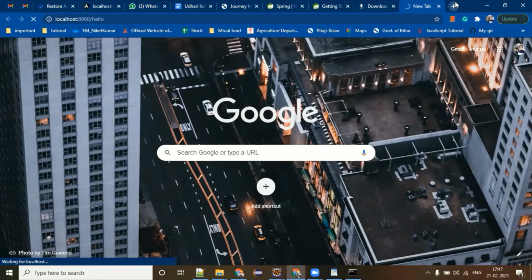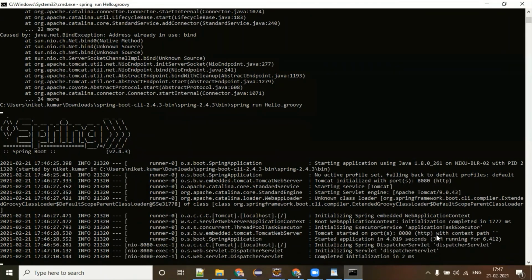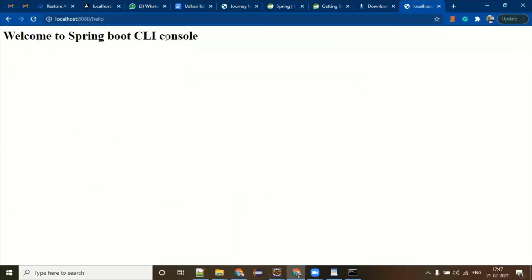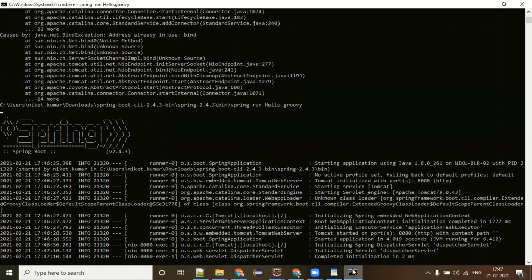So I'm expecting the welcome message which I have given to come. Let me check. Maybe I have selected this. It is not allowing this to move. Press enter. That's all. Welcome to Spring Boot CLI console, which is the message coming from your REST controller. And congratulations, you are able to see your first Spring Boot application.